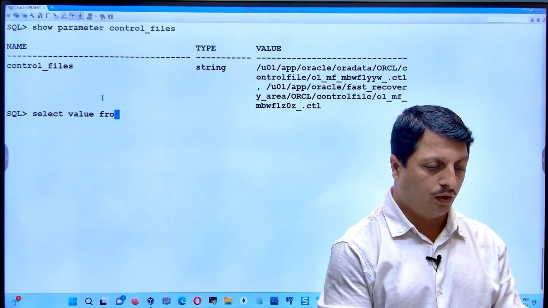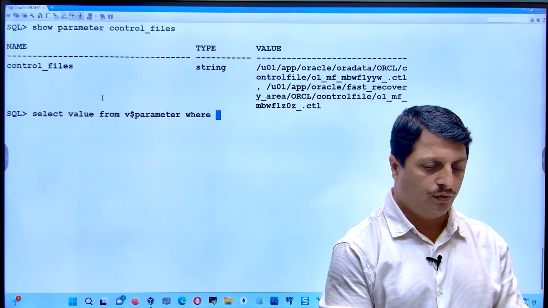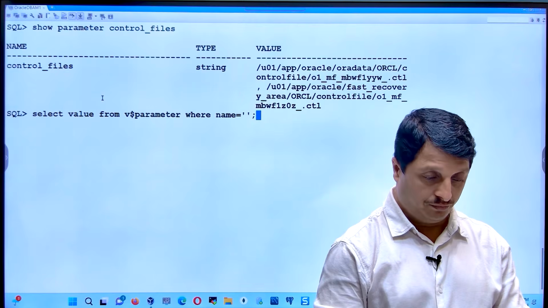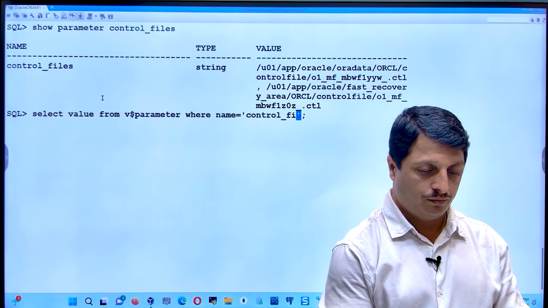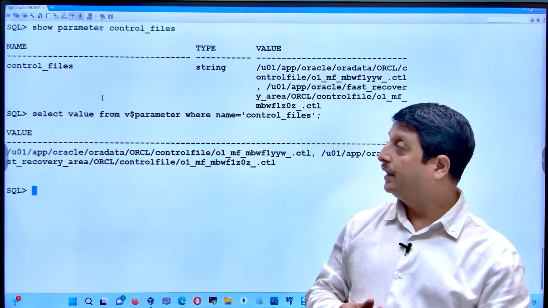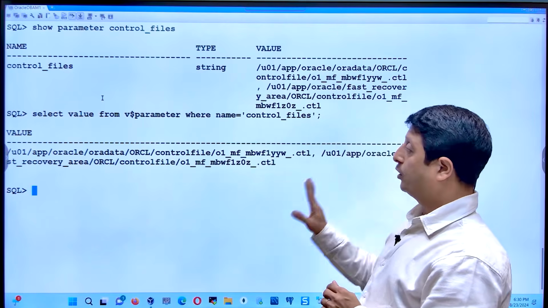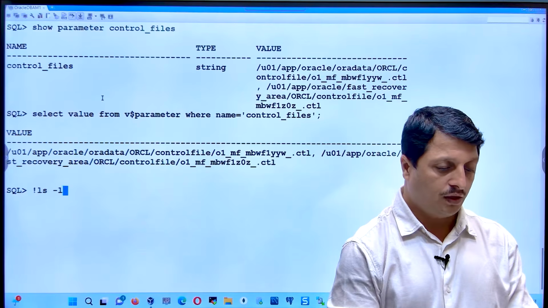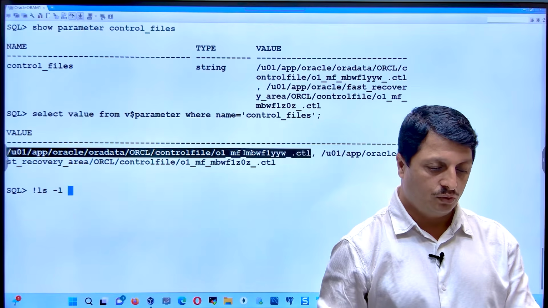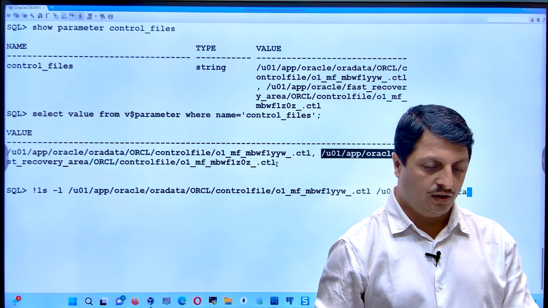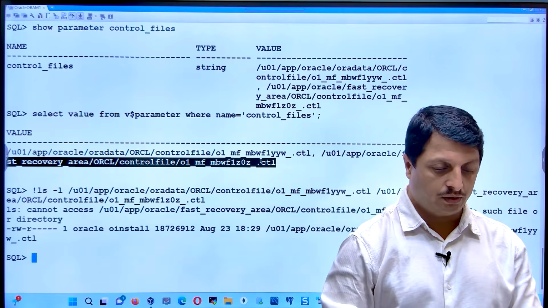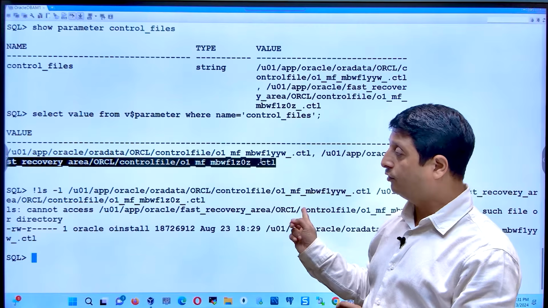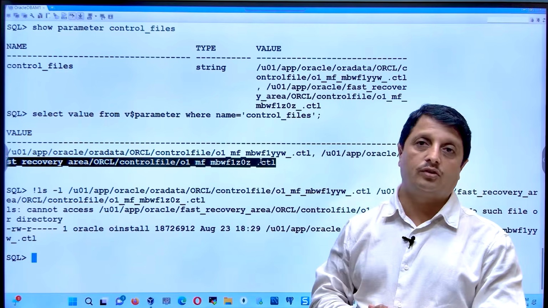Select value from v$parameter where name equal to control_files. So here I can see that there are these many control files. Right now there are 2 control files. Let me verify which is present and which is not present. You can see here this is present, and make sure that you do copy paste accordingly. The first one says not present, the second one says that it is present.